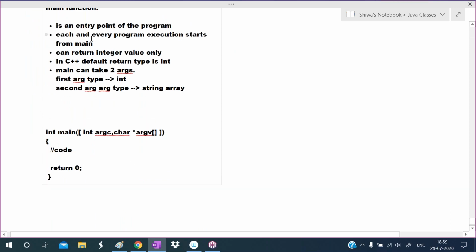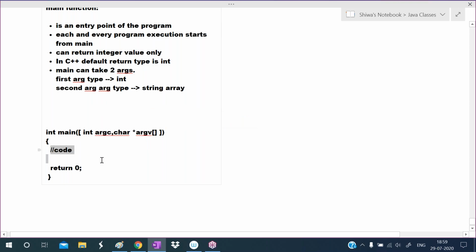So what is main? Main is the entry point of the program. Each and every program execution starts from main only. It can return an integer value. Even if we write int or not, by default it takes int only. In C++, the default return type is int. This main can take two arguments. The first argument is integer type. The second argument is string array type. So this is about main.